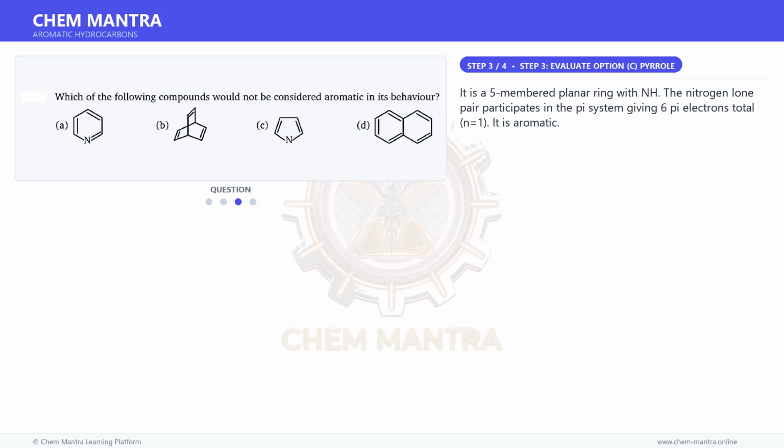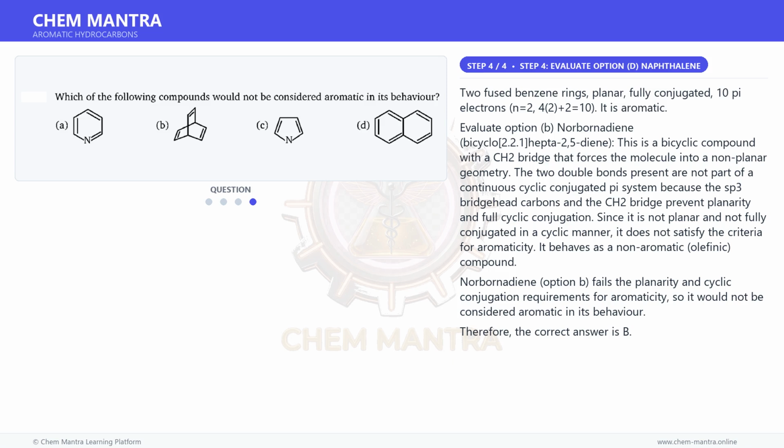Moving on to the next step. It is a 5-membered planar ring with NH. The nitrogen lone pair participates in the pi system giving 6 pi electrons total. N is equal to 1. It is aromatic.